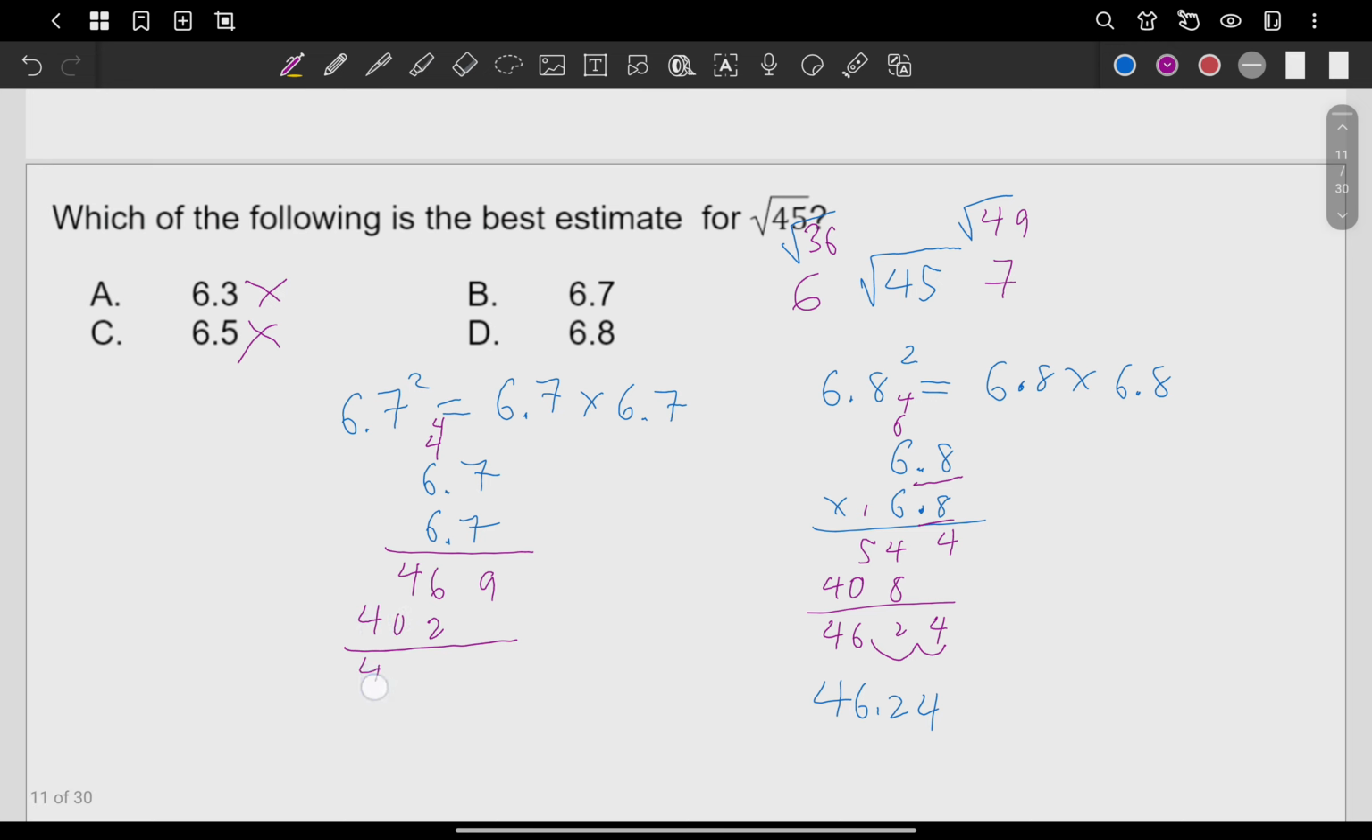This is 4489. How many decimal places? 1, 2, 1, 2. So when you square 6.7, the answer is 44.89. There you go. And now let's compare. Which one between these two numbers is much closer to 45? I guess it's kind of obvious. It's the 44.89. So our answer here should be letter B. Okay? Next.